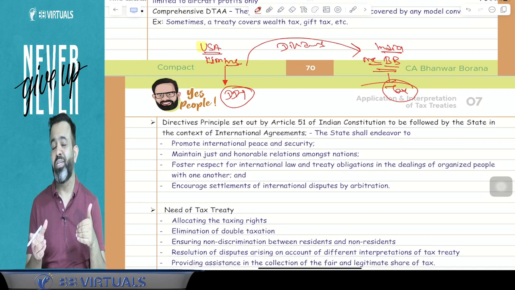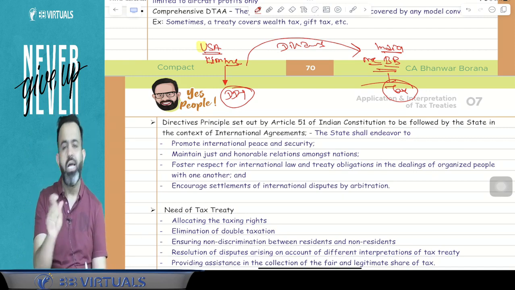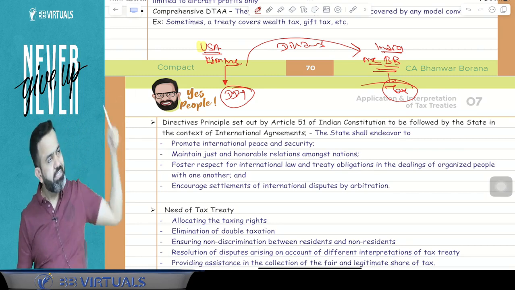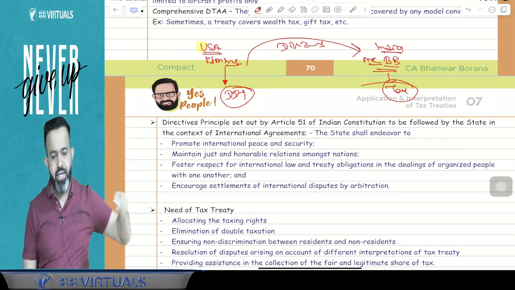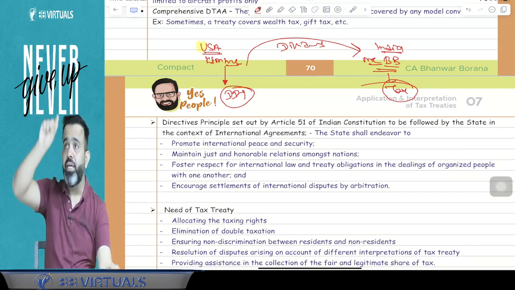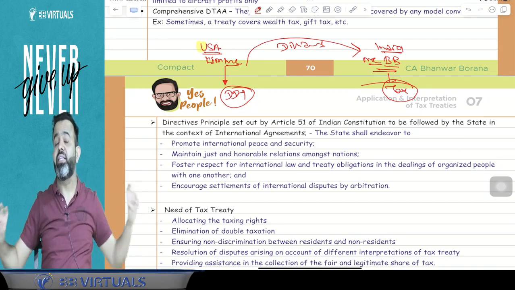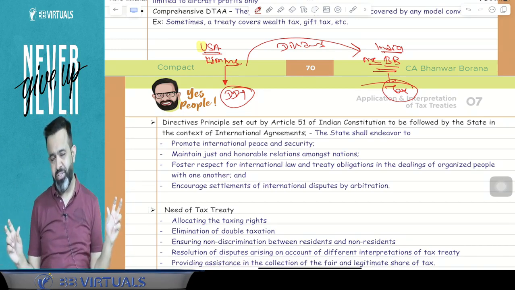So there is a double taxation now, because on the same component, the same income, that is called dividend, in that country the company pays the DDT, and in India you are paying the income tax. The income is the same, and on the same income, two different persons are paying the tax in different countries. That is called your economic double taxation.